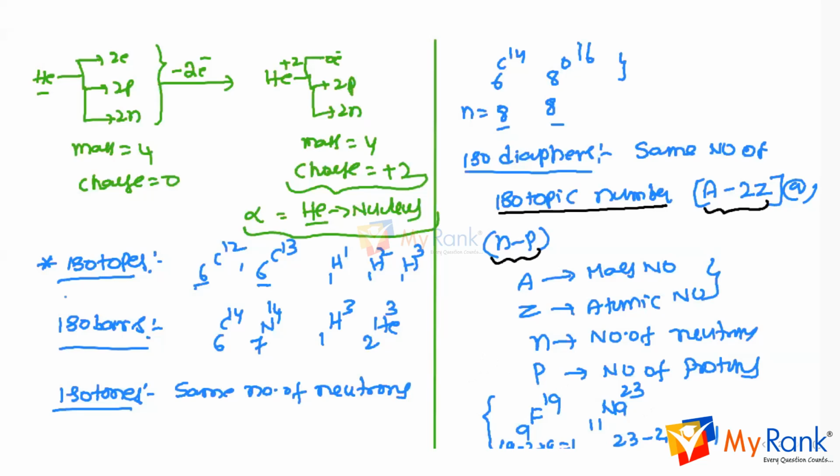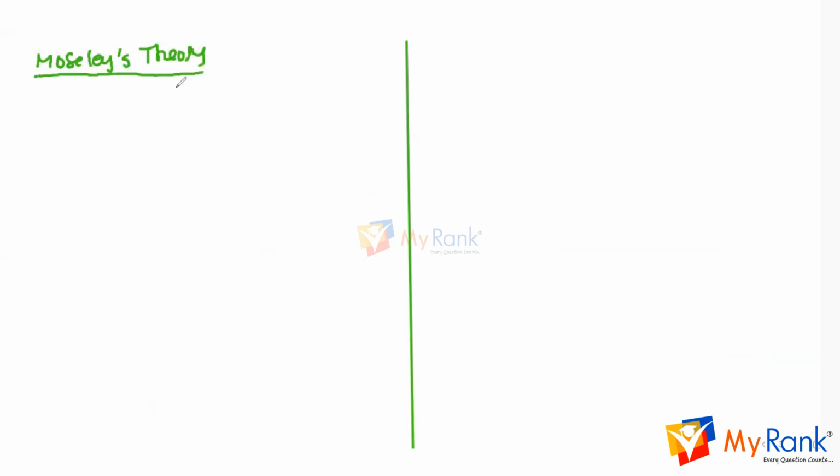And the next one is Moseley's theory, or Moseley's equation. Moseley was the first to calculate atomic numbers. The formula is root nu equals a into Z minus b, that is, root nu equals a(Z minus b).